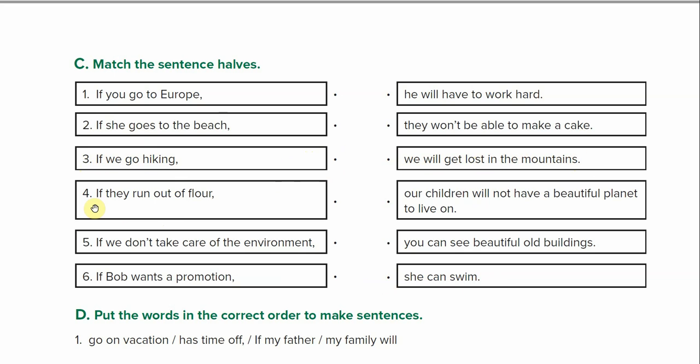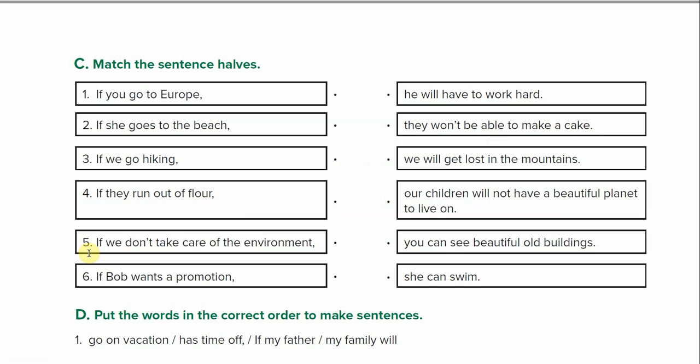Number 4, if they run out of flour, they won't be able to make a cake. That is sad. Que triste.